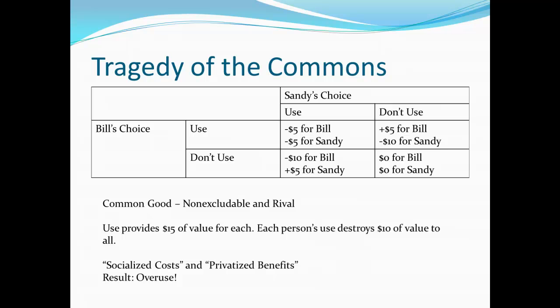In that case, if both Bill and Sandy use the thing, they each get $15 of value, but each of them have lost $20 of value, because they have $10 from their own use, $10 from the other person's that gets destroyed. If neither of them use it, they're both at zero. Now, if one of them uses it while the other one doesn't, whoever uses it is $5 ahead. They got $15 of value from use, lost $10 of value from destroying the commons to some degree, but on the whole, $5 ahead. The one that doesn't use it ends up $10 behind because all they experience is that the commons were destroyed by $10, while they don't get any benefit for themselves.